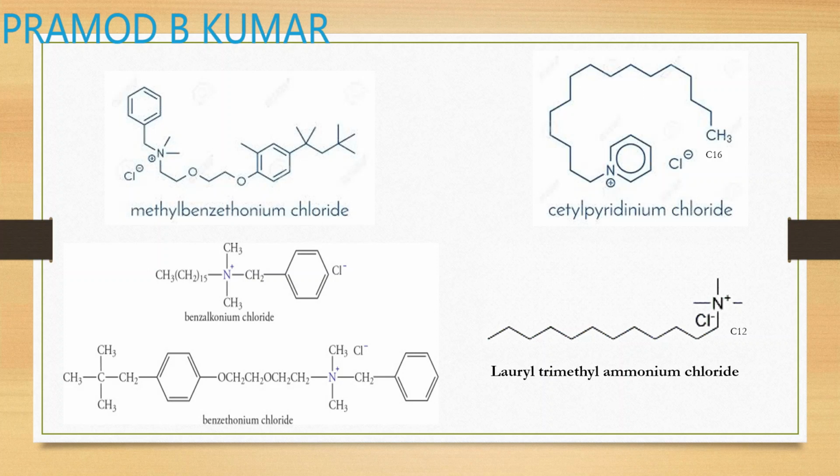Other examples are benzalkonium. Here also there is a C16 cetyl group, which is attached to your dimethyl benzyl ammonium chloride quaternary salt. So these are the examples of your cationic surfactants.